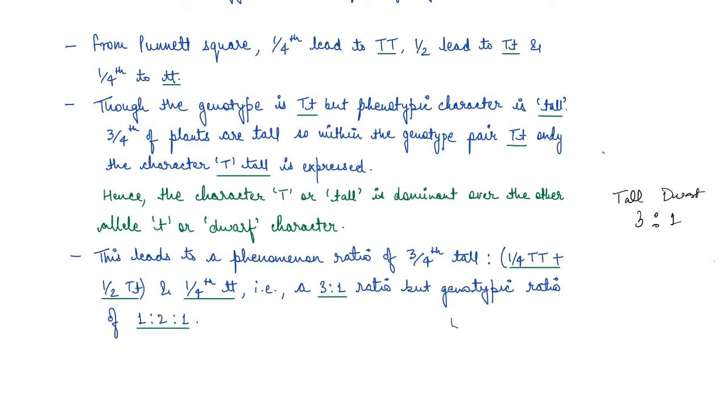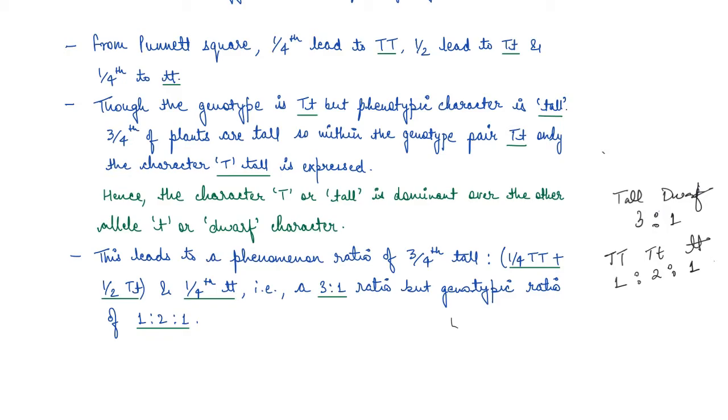And genotypically, because we're talking about the genes now, it is either this or this or this. So these are three types of genotypes, and the combination is 1/4 of this, half of this, and 1/4 of this, right? So the ratio is 1 is to 2 is to 1.